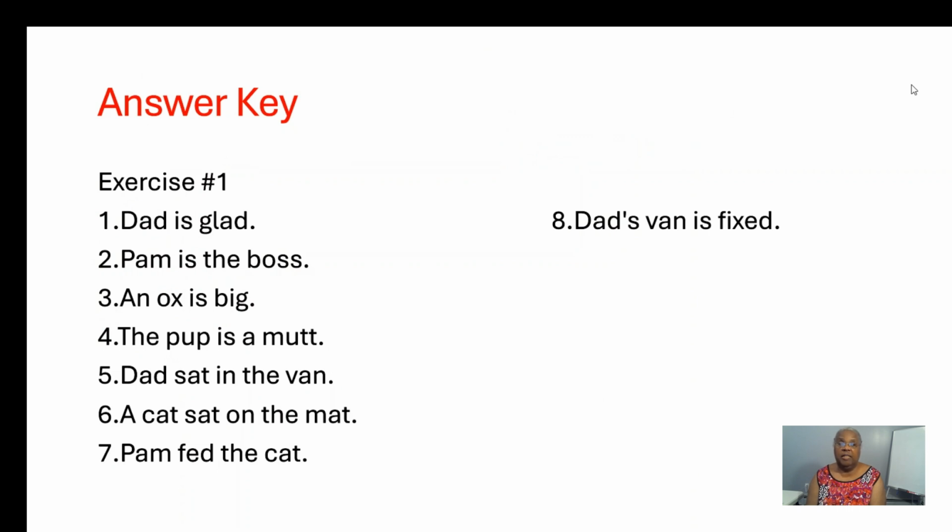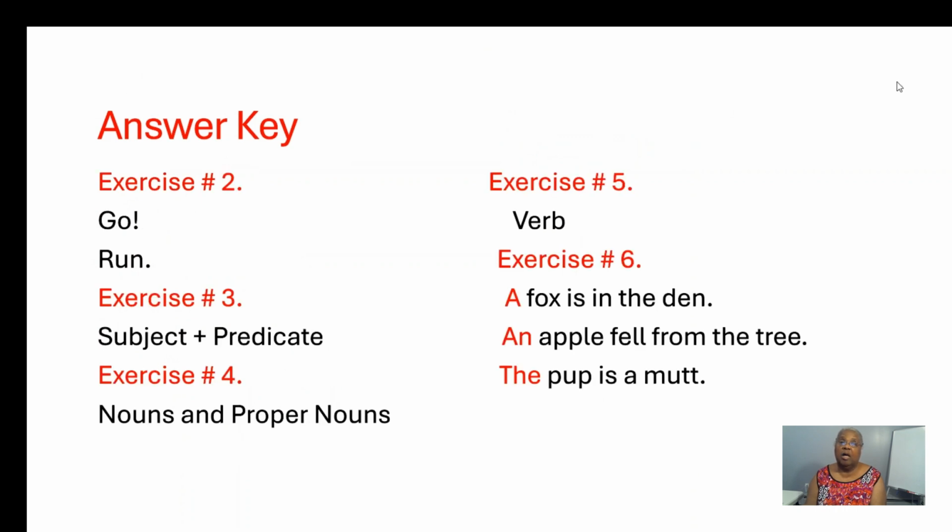On the screen is the answer key to exercise 1. On the screen is the answer key to exercise 2 through 6.